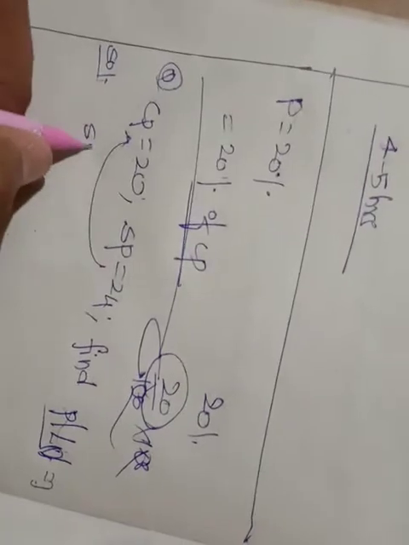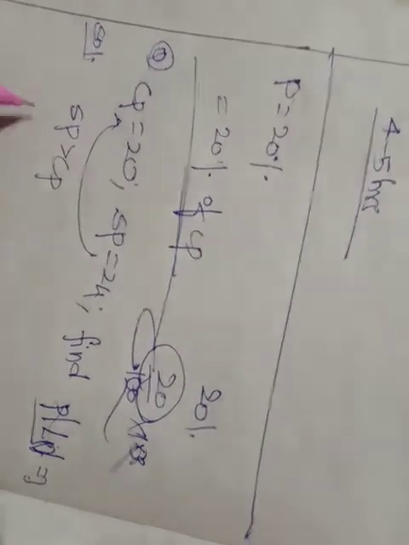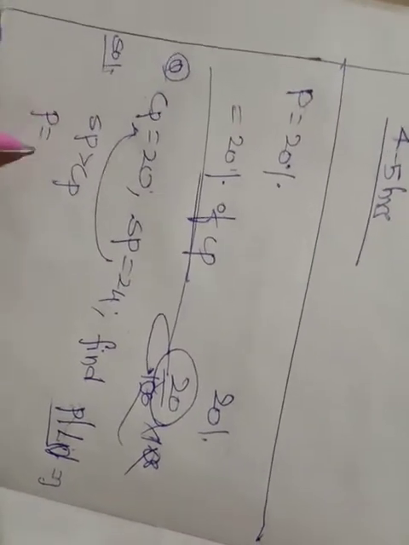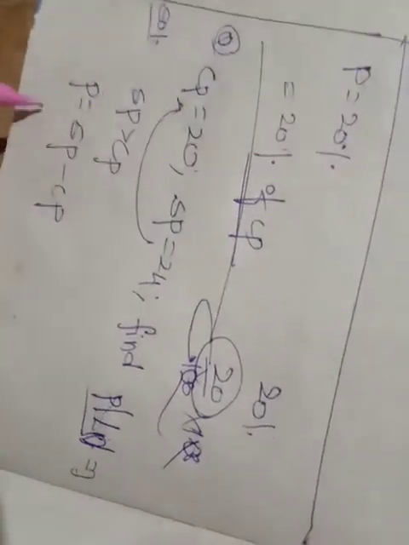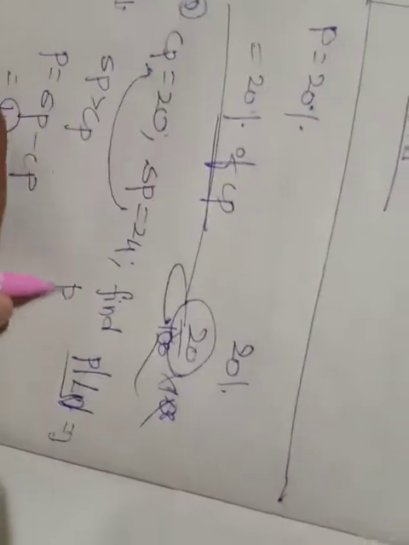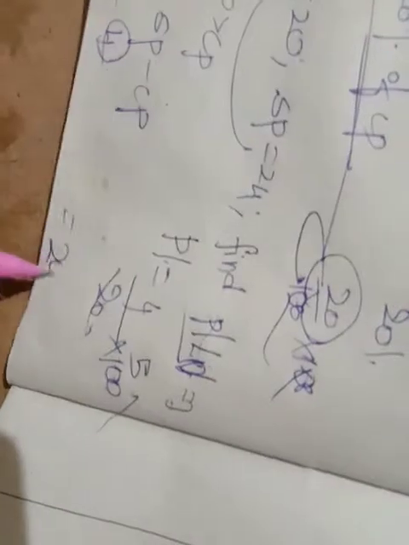Here since SP is greater than CP, profit is equal to selling price minus cost price, which is 4. So profit percentage is equal to profit by CP. What is CP here? 20. So 4 by 20 into 100. Right, friends? So 20, 25 is there, which is nothing but 20%. Profit is 20%. Friends, did you get this?